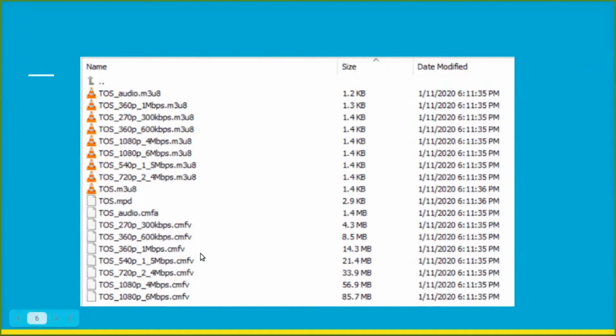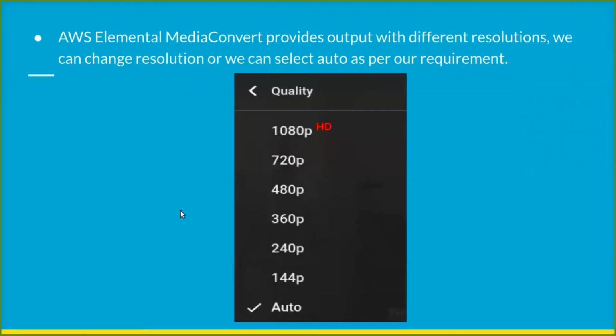So this file format is of CMFA format, and as I said earlier, CMFA will be for audio file and CMFE for video file. So these are the examples of some formats. After that, here we can see different resolutions, like YouTube, and using AWS Media Converter we can get these types of resolution in the output video.